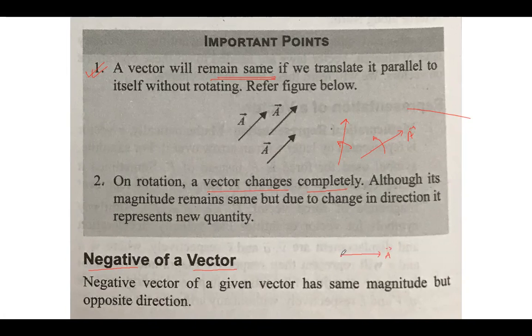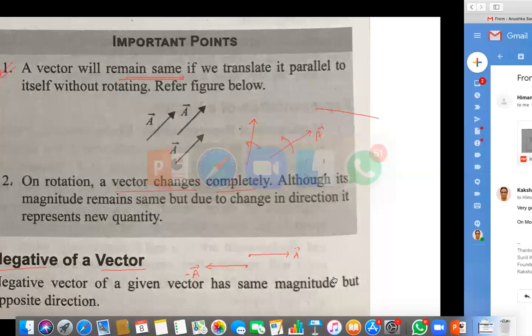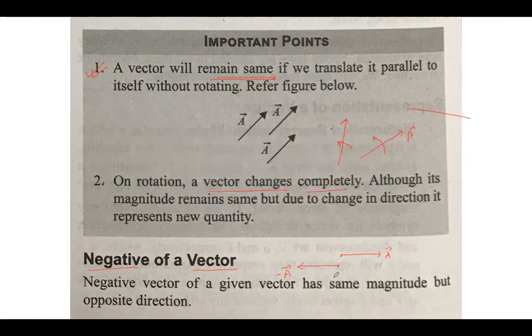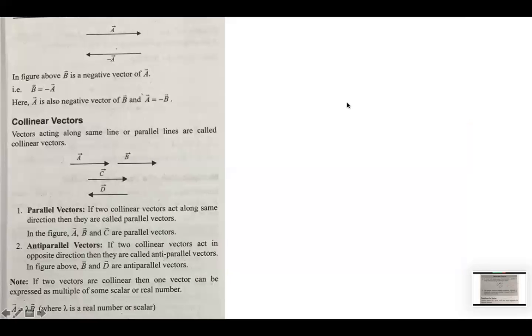If you have a vector of the same magnitude but in the opposite direction, this is known as minus A. So the length of the vector remains the same, but the direction becomes opposite, and we call it a negative vector. You can see it here: this is the vector A and this is minus A.